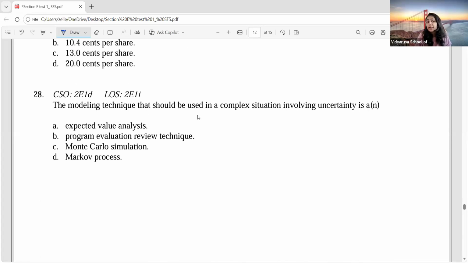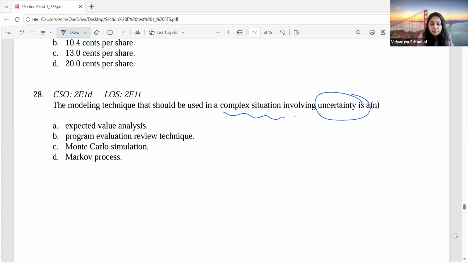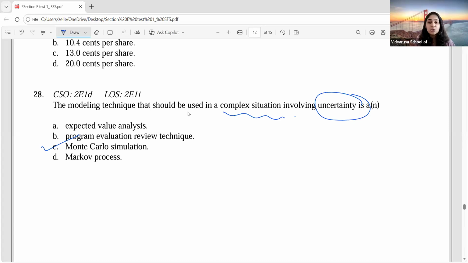Okay, what is that modeling technique that we should use in complex situations where there are a lot of uncertainties? I have discussed this in the class. Which one, guys? Which process? That is Monte Carlo simulation. Remember, I discussed Monte Carlo simulation. It is a mathematical software which will allow us to put multiple variables at a time. Especially when there is a lot of uncertainty, we can use this. Correct?